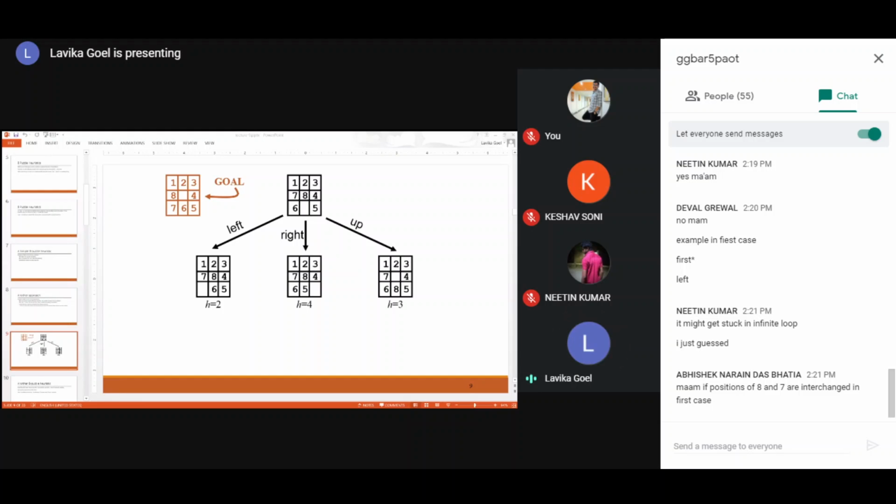As in contradiction to how it seems. So it seems that we are just two moves away. We will just make the two positions correct and then we will reach the goal state. But it might not be the case, because in making the two positions correct, you might be taking many moves. So it appears to be a locally best solution but may not be the globally best solution. So we can go for other heuristic functions also. Let us see another heuristic function and then let us try to understand which one is better.